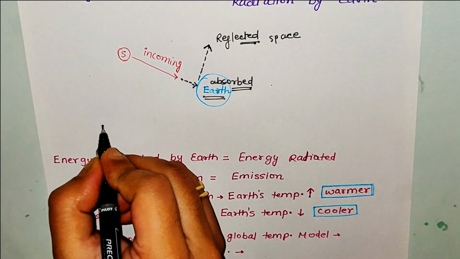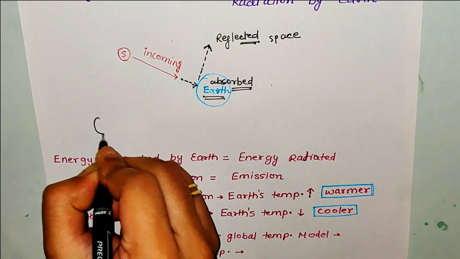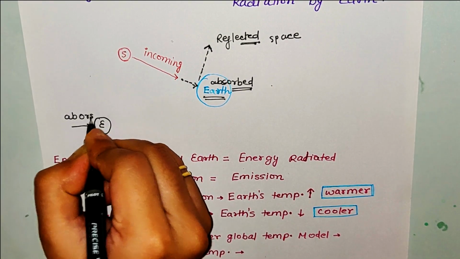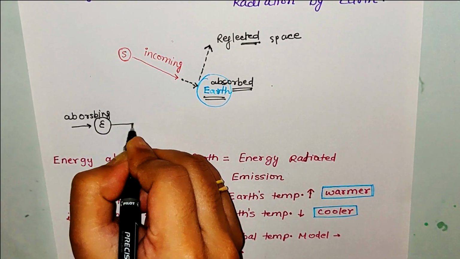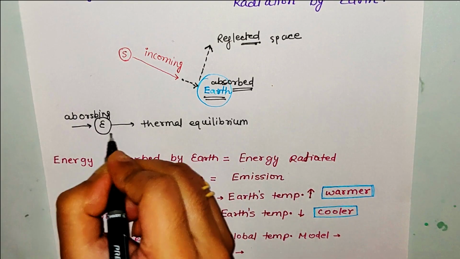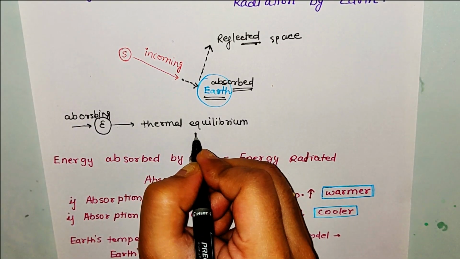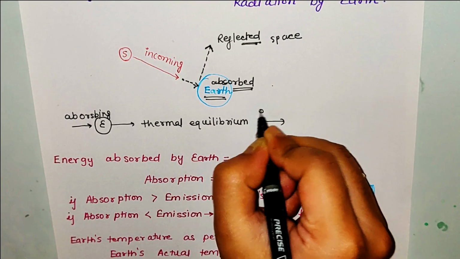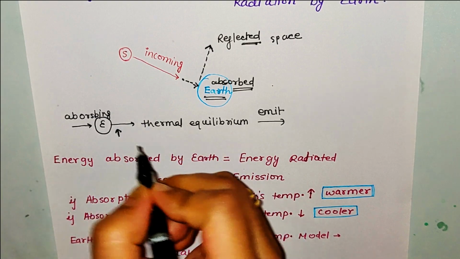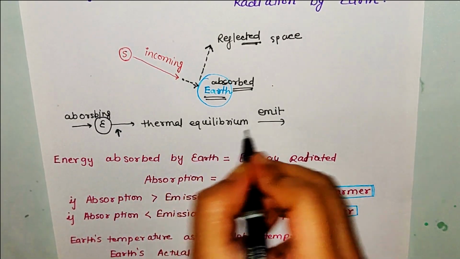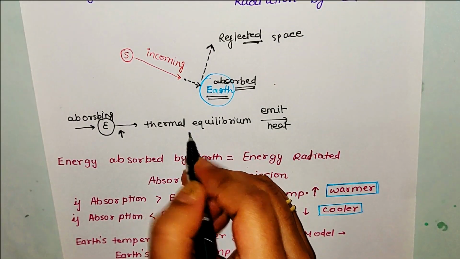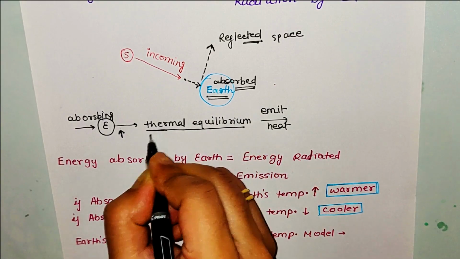Now we have already seen in Wien's displacement law, if any object is absorbing some radiations, suppose this is my earth and it is absorbing some radiations, then earth will try to keep itself in thermal equilibrium. For that, earth will start emitting radiations. Because of this absorption, its temperature has gone up. So to lower the temperature, it will emit some radiation or heat, which means each object tries to keep itself in thermal equilibrium.